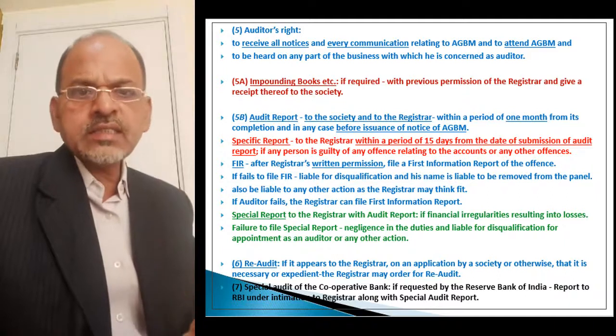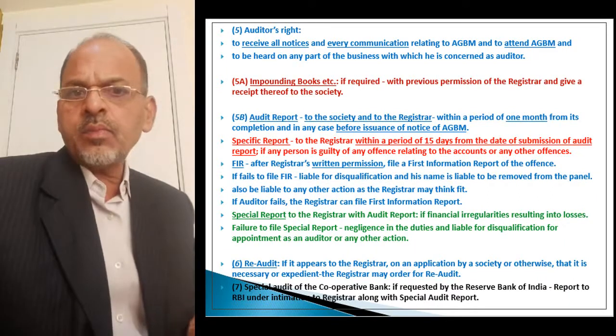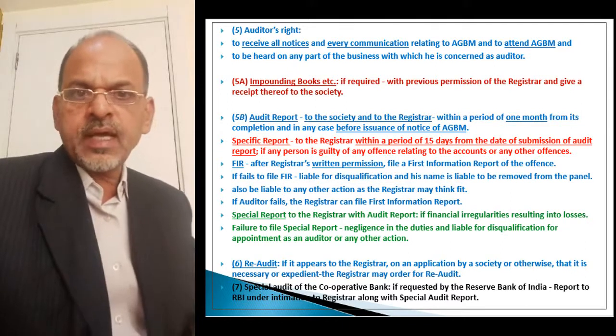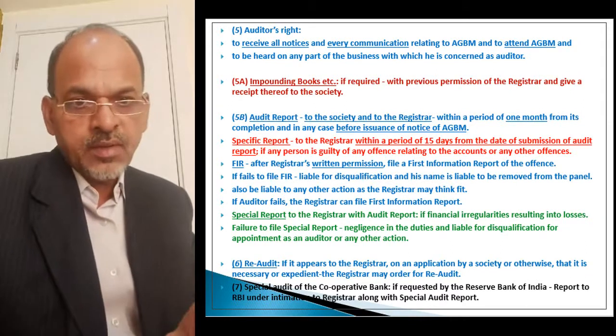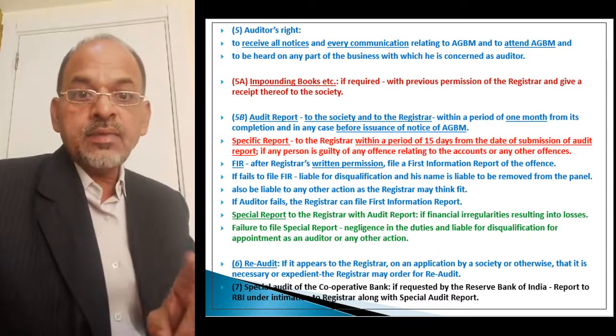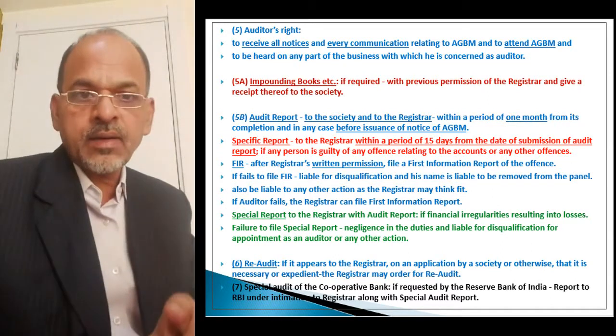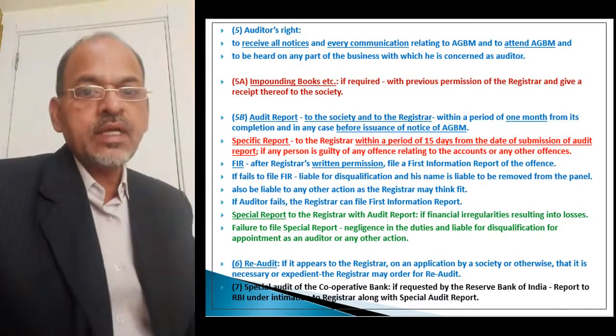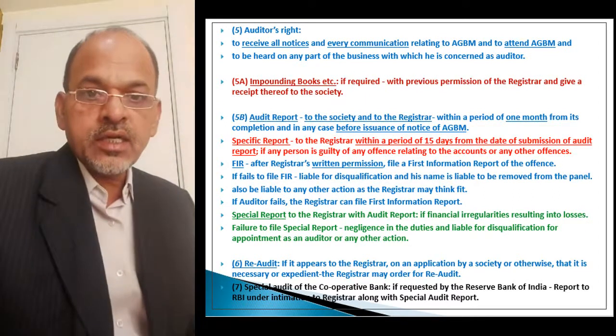And when there is a requirement of filing an FIR, the auditor will have to file the FIR before the police authority by obtaining permission from the registrar. And if he fails to file the FIR, first information report, then action can be taken against the auditor.